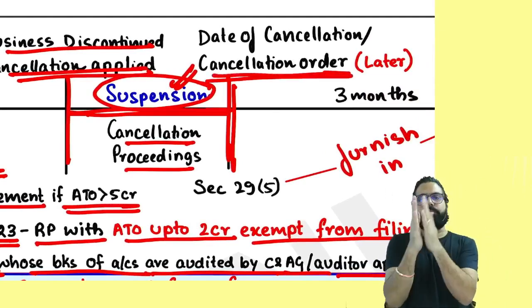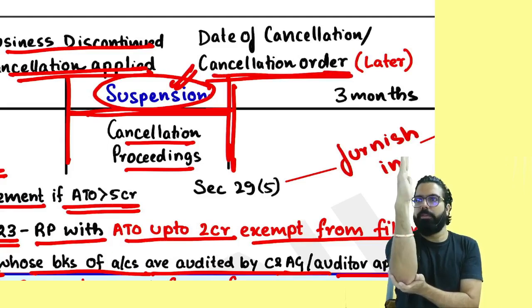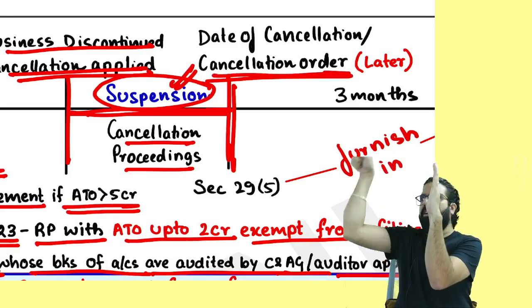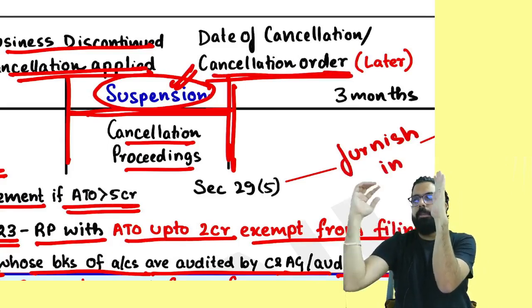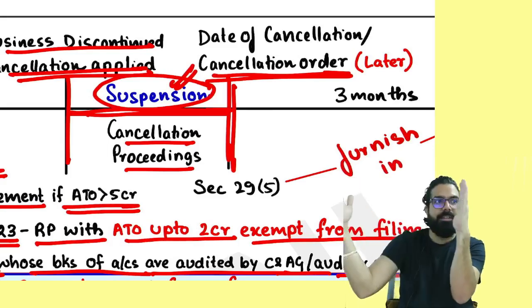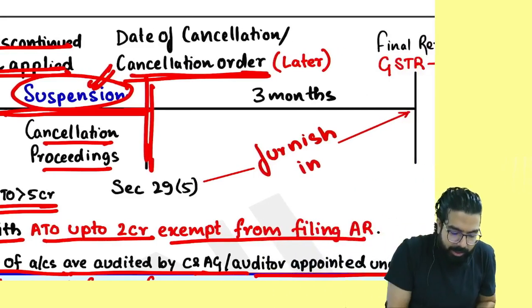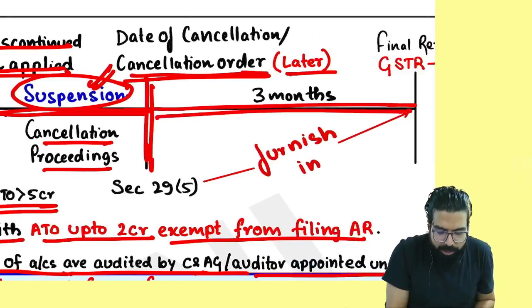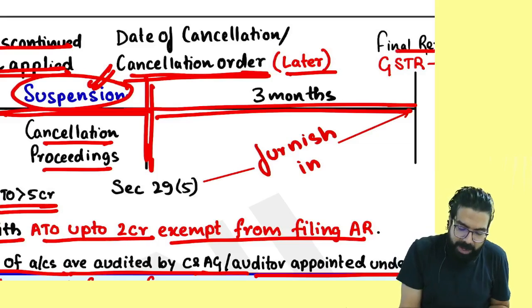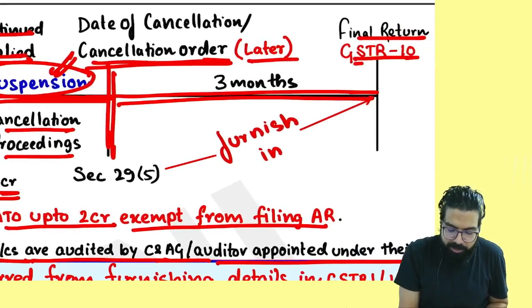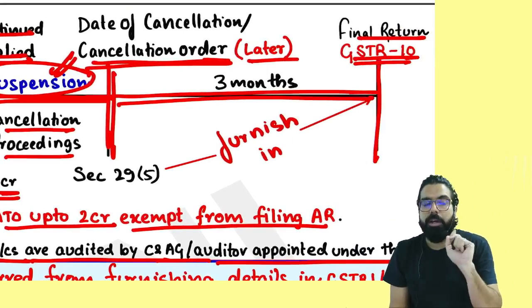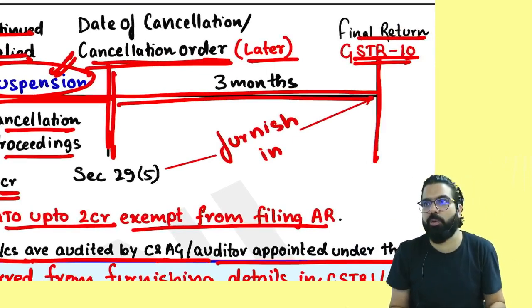Remember one thing. This is your cancellation order. They went ahead and cancelled your registration retrospectively from this day. Remember, from the date of cancellation or the cancellation order, whichever is later, within 3 months, you have to go ahead and say bye-bye to GST, pay all your GST dues which are there, and file one bye-bye return, which is GSTR 10. Within how much time, everyone? 3 months.